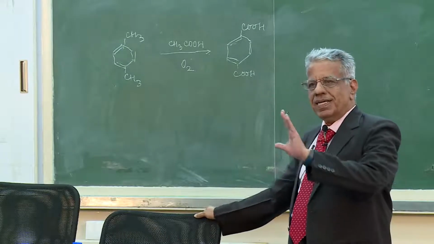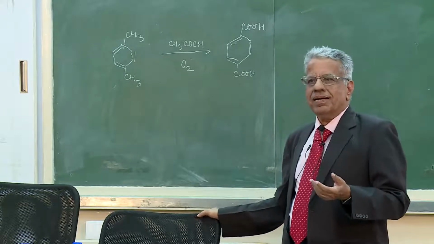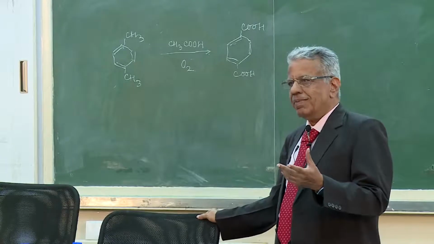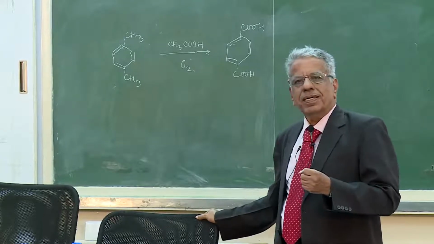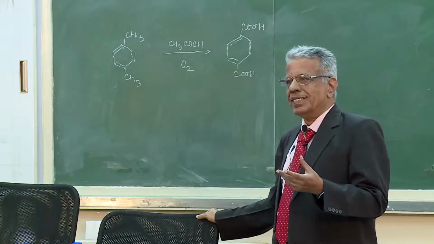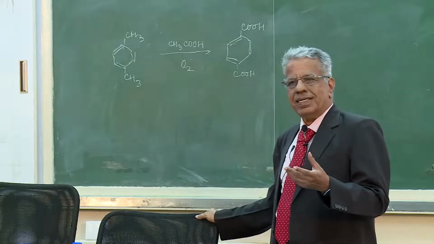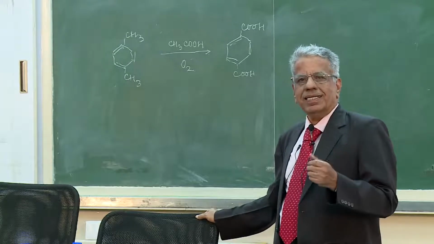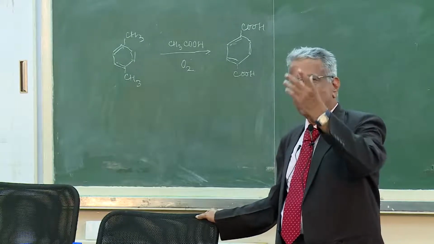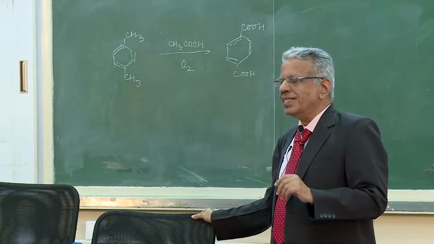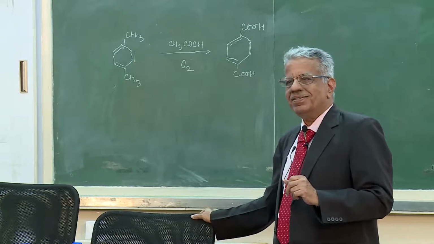So, we need to reduce, but if we combust biomass, the biomass is formed by the photosynthesis reaction, that is carbon dioxide plus water on the catalyst and the solar energy, you get carbohydrate. What is this reaction you can call?